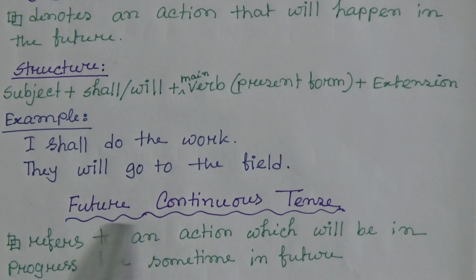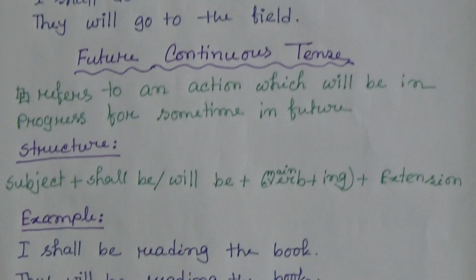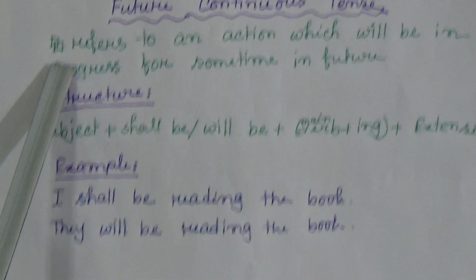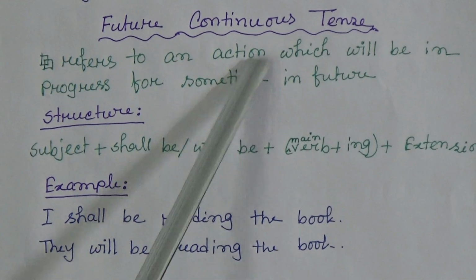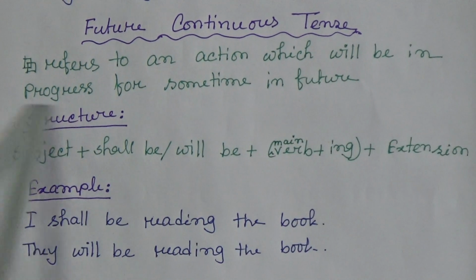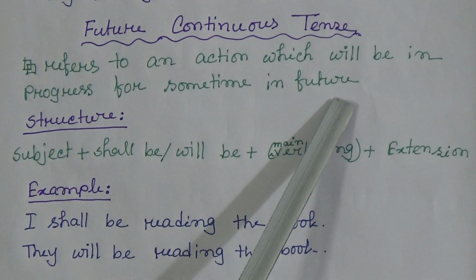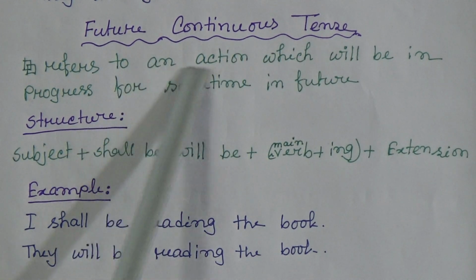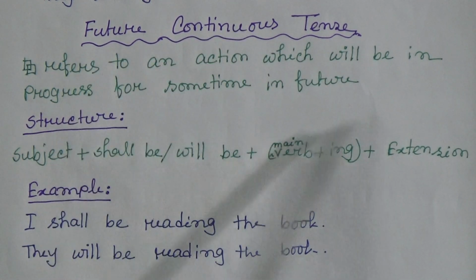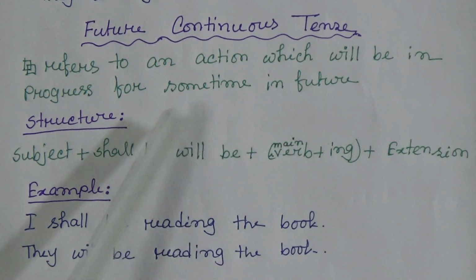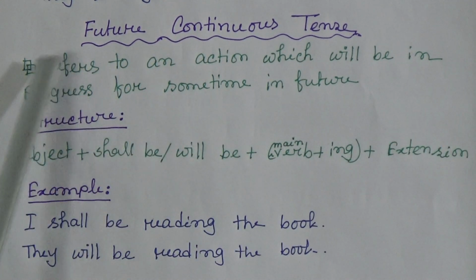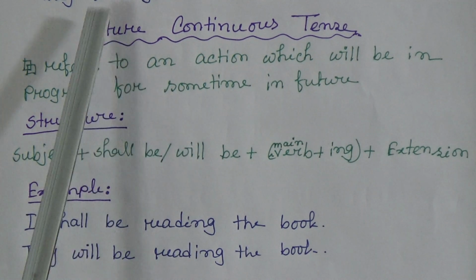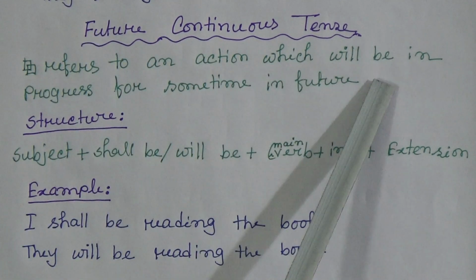Now future continuous tense. Future continuous tense refers to an action which will be in progress for some time in future. That means an action will be going on, or it will be in progress. This is called future continuous tense.